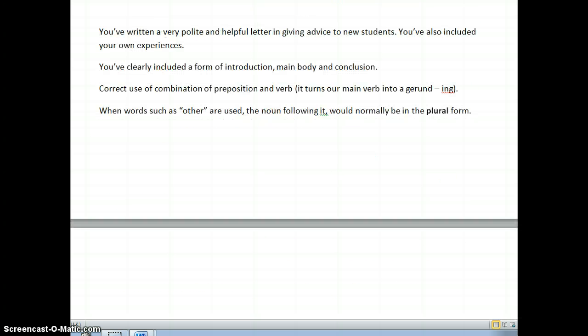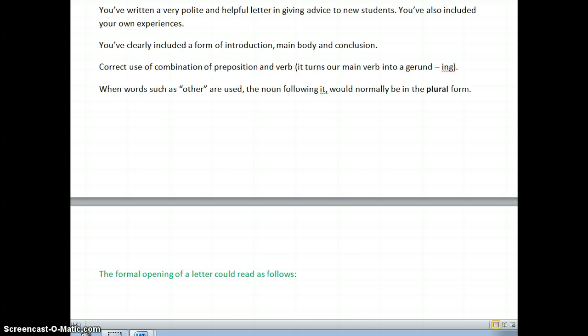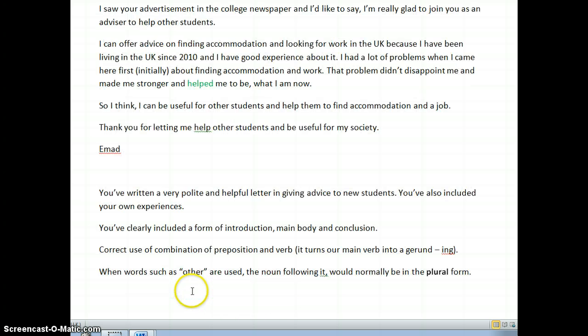So I'm just going to add here the formal opening of a letter could read as follows: Dear Sir or Madam, which is what you've said, or to whom this or it may concern. So as you can see, we don't actually need both of the types. We could actually get away with just one.